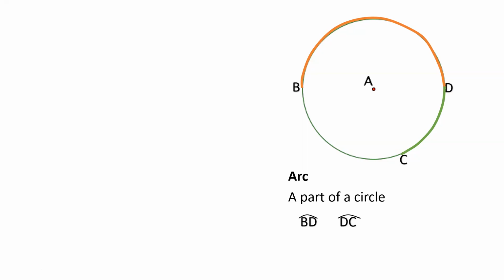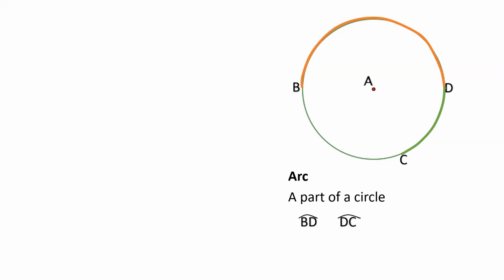Next, we have the arc DC. Mapapansin natin, maliit lang ang arc DC. So this is a minor arc. Tinatawag nating minor arc or arc DC or CD. Pero kung ang ating po namang arc ay mas malaki pa sa semicircle, ibig sabihin greater than 180 degrees, ang tawag po natin doon ay major arc.